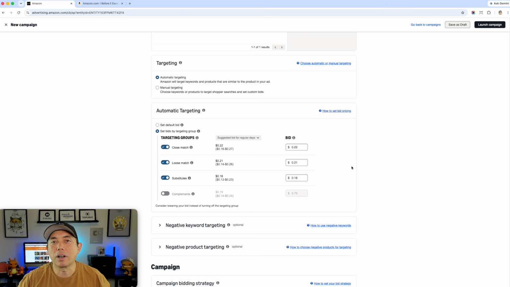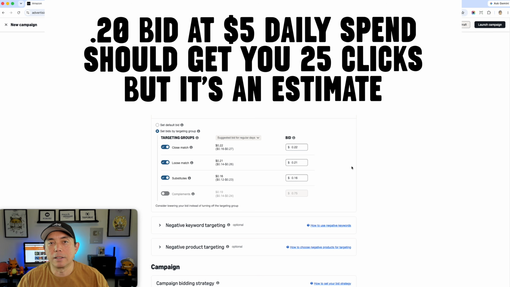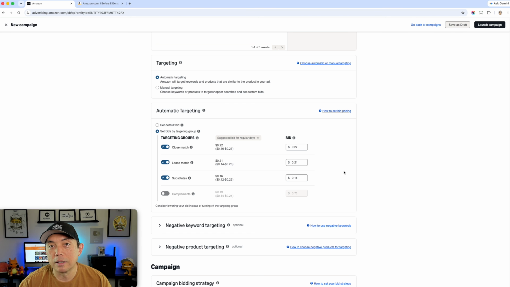So the bids are how much it's going to cost you each time, and then your daily spend is, you know, so let's say it's $5 and you did 20 cents, you'll be able to do that many times until you hit the $5 daily spend. So I like a lower bid. I think that's better. If you do a higher bid, you might outbid somebody, but you're going to blow through your daily spend. So you kind of want to figure out what that bid is. And I like using Amazon suggestions, at least to begin with. I'll show you how to change that or what to look for to change those in a little bit.